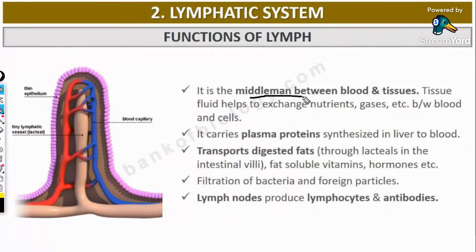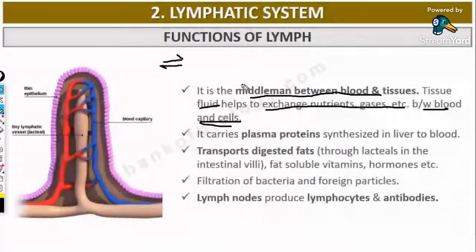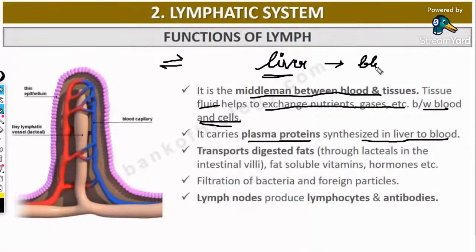It is the middleman between blood and the tissues. Tissue fluid helps to exchange nutrients, gases, etc. between blood and the cells. The exchange of nutrients and gases occurs between the cells and the blood with the help of lymph. It carries plasma proteins synthesized in the liver to the blood. Where are plasma proteins synthesized? In the liver. So they are transferred to the blood. All these are with the help of lymph.